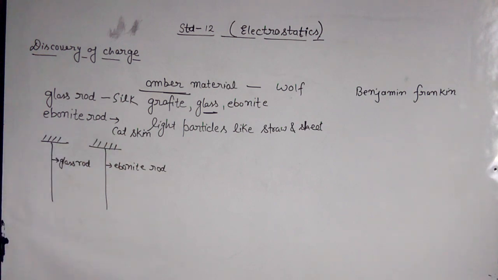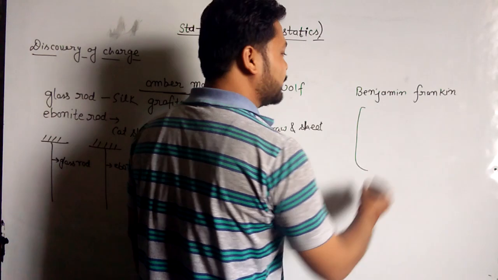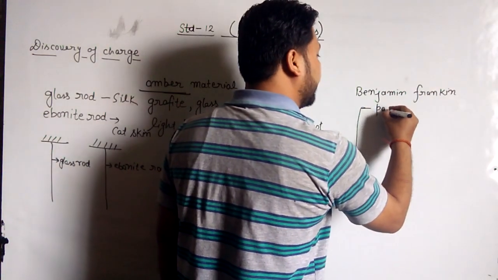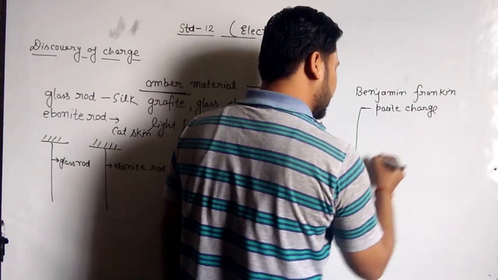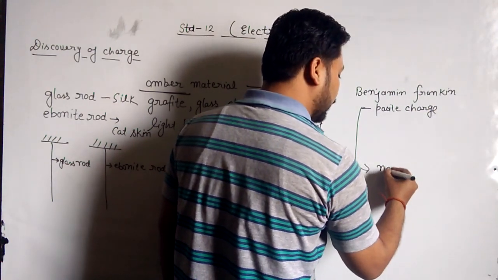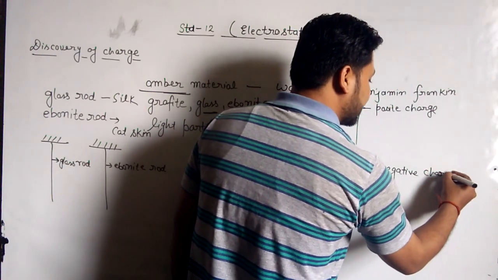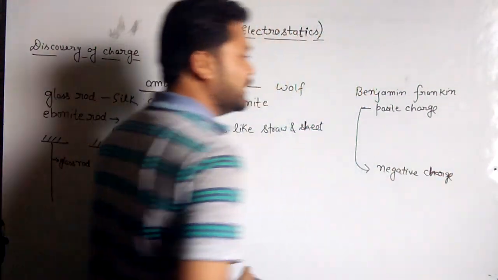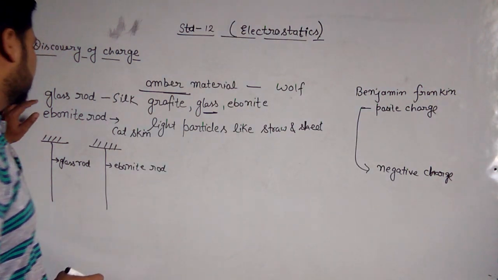So on the basis of Benjamin Franklin's observation, we can say there are two types of charges. One is positive charge and the other is negative charge. These types of charges were named on the basis of the conclusion given by Benjamin Franklin.